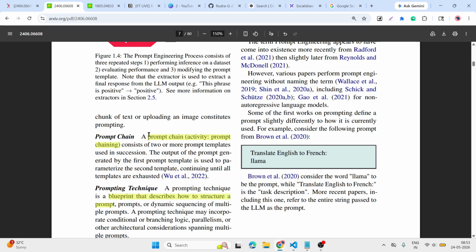Then what is a prompt chain? Prompt chain is the activity where, if we provide a text to ChatGPT, I say ask me more questions, and mostly Claude asks me more questions. After two or three questions, it understands what I desire in the output or what I want. After that it gives the result. This is the example of a prompt chain.